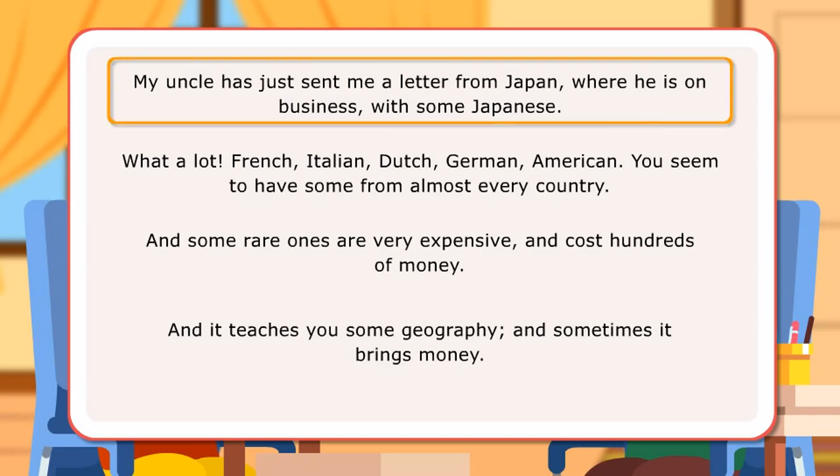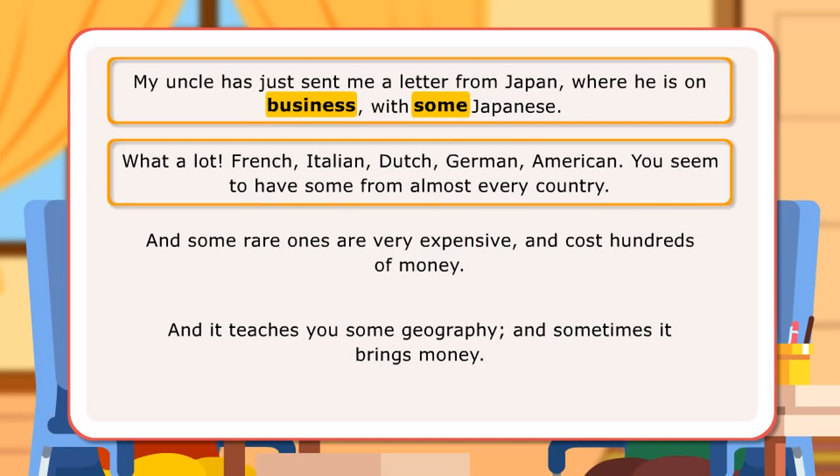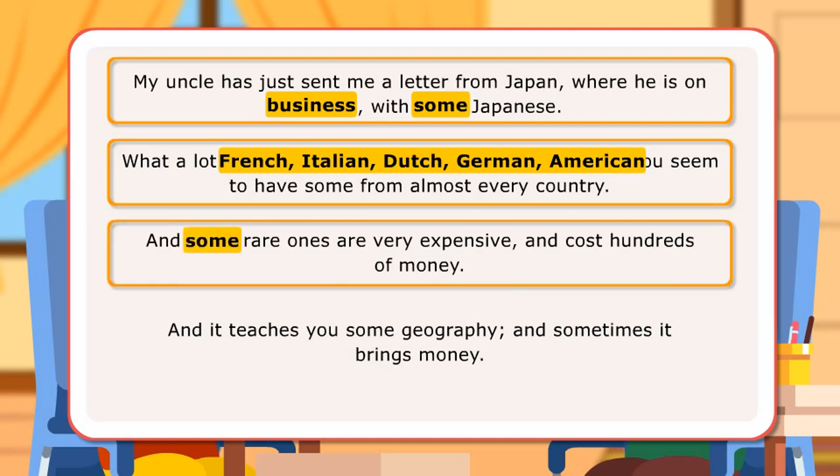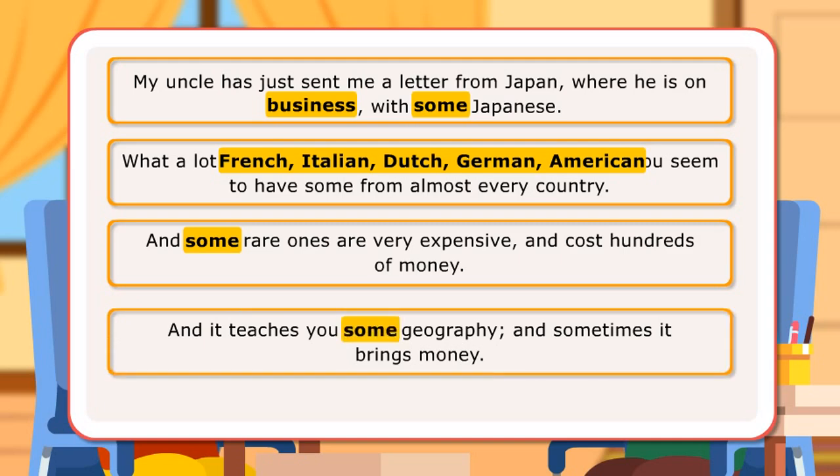In the first sentence, some is used to talk about unknown numbers, and zero article is used with the abstract noun business. In the second sentence, zero article is used with nouns like names of languages and nationals: French, Italian, Dutch, German, American. In the third sentence, some is used with plural and uncountable nouns. In the last sentence, some is used with geography to talk about particular but unspecified subject knowledge.